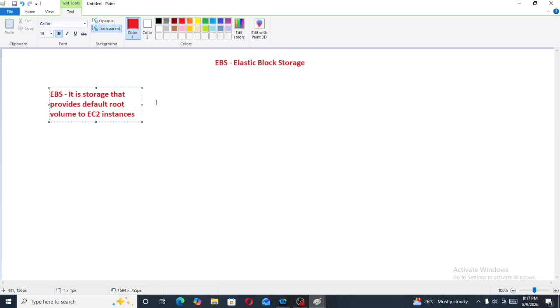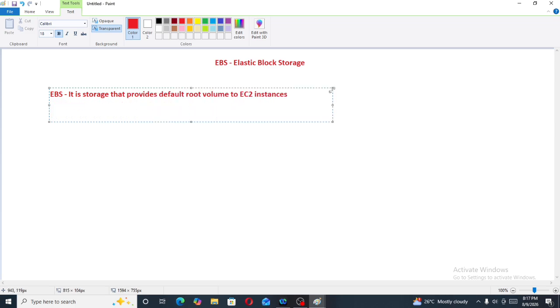In our previous video, we learned about the overview of EBS, Elastic Block Storage. We also learned about the definition of EBS. It is a storage that provides default root volume to the EC2 instances.